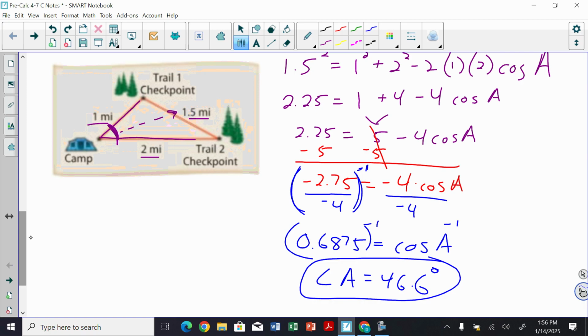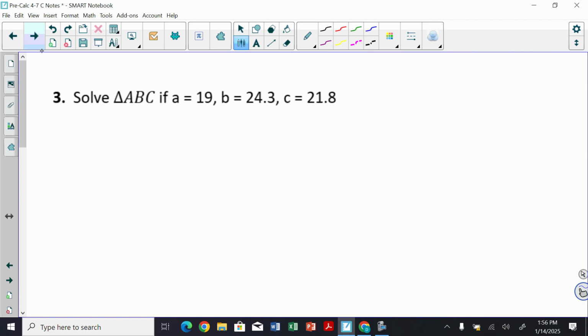All right, moving on. Oh, solve the triangle. So these ones are the ones that take a while. But you don't have to use the law of cosines every time. Once you have enough information, maybe it's faster to use the law of sines. Okay, so in this case, solve triangle ABC. So we need everything. They give us side A, side B, and side C. So we need all three angles. That's basically what we need. We need angle A, angle B, and angle C.